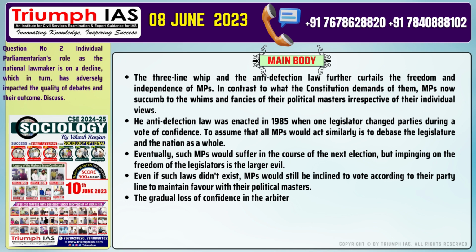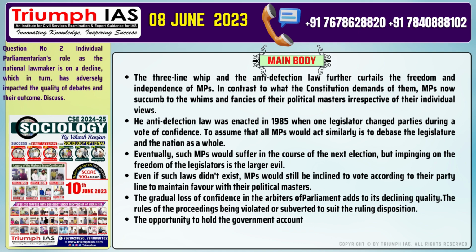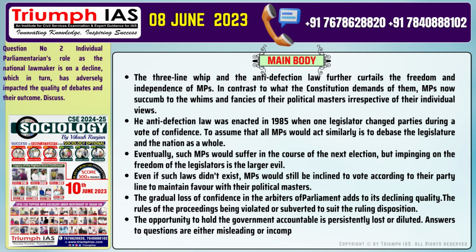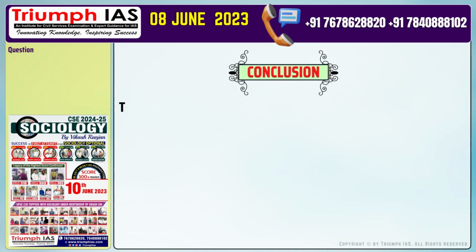The gradual loss of confidence in the arbiters of Parliament adds to its declining quality. The rules of the proceedings are being violated or subverted to suit the ruling disposition. The opportunity to hold the government accountable is persistently lost or diluted. Answers to questions are either misleading or incomplete. Opportunity for discussion under Rule 193 is given only to the ruling disposition or the principal opposition.